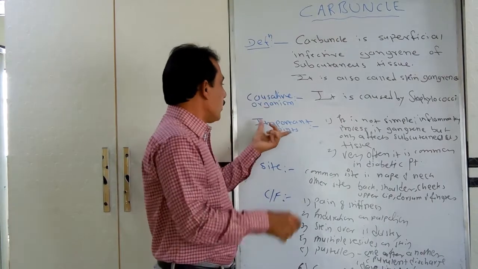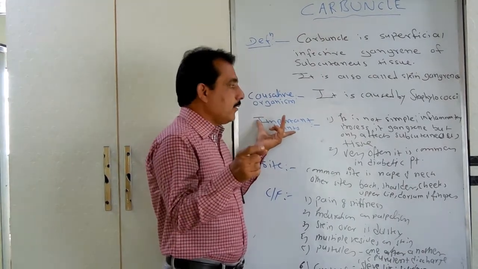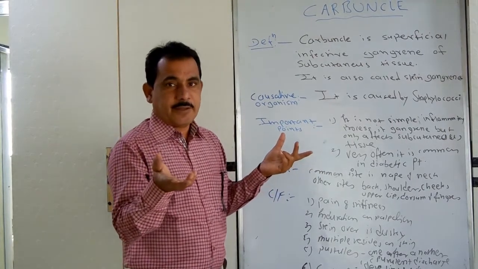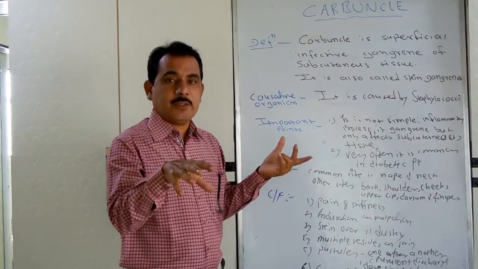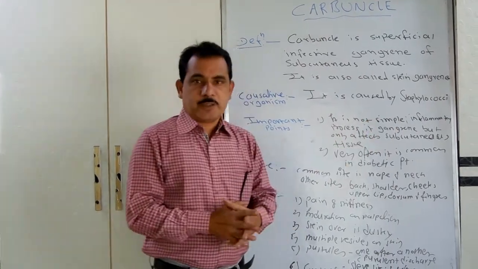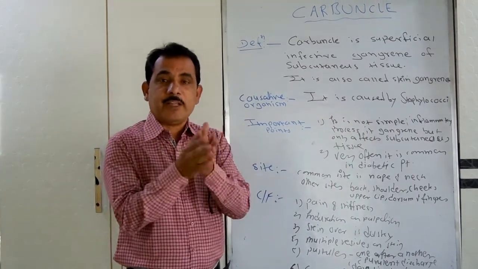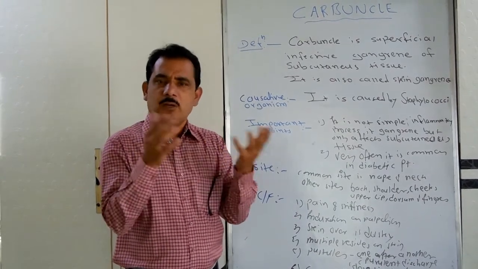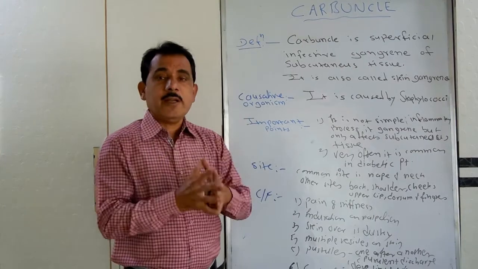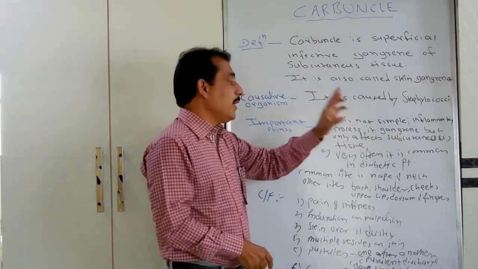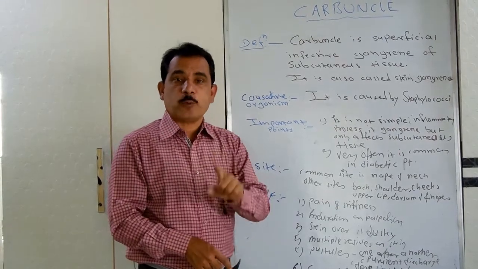Then the important points regarding the carbuncle, which differ from other lesions, can be called the characteristics of the carbuncle. One is, it is not a simple inflammatory process. Other infections, boils, furuncles, cellulitis, cause only inflammation, which is a simple inflammation. Carbuncle is a gangrenous process.